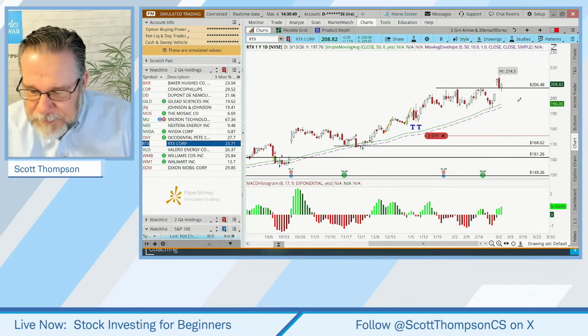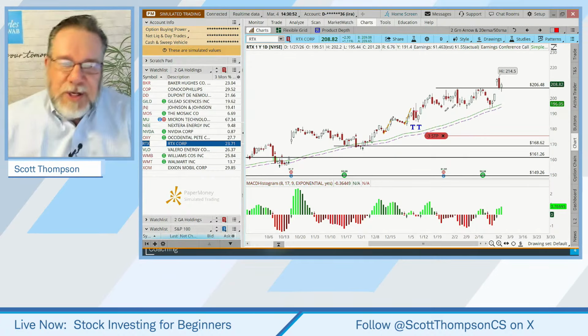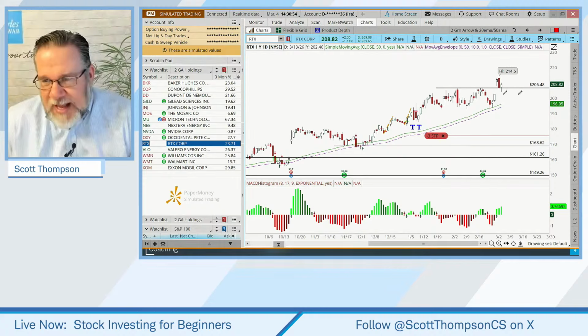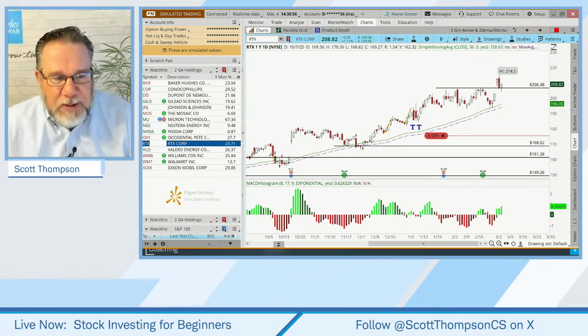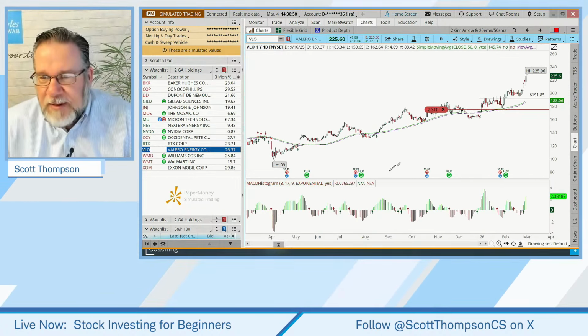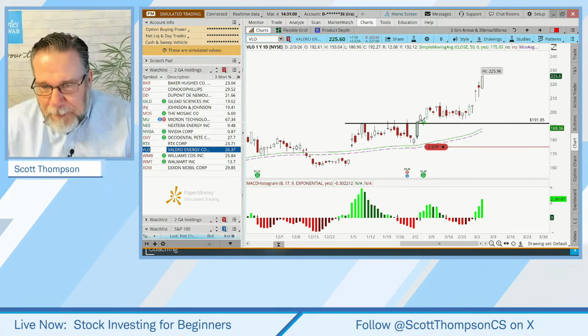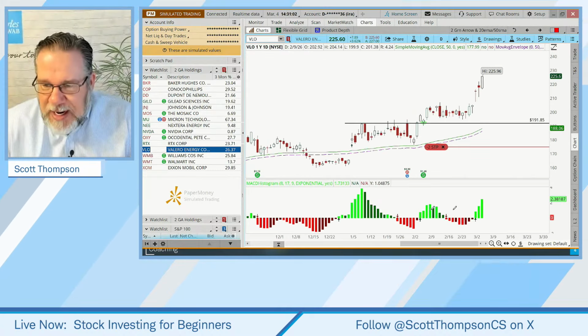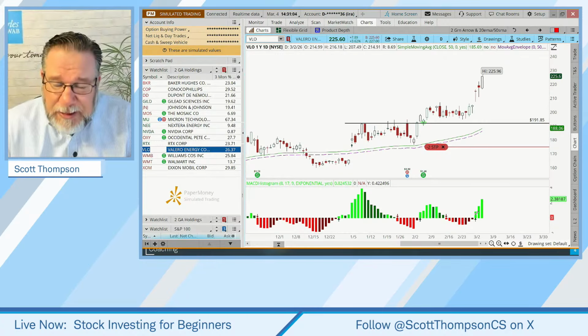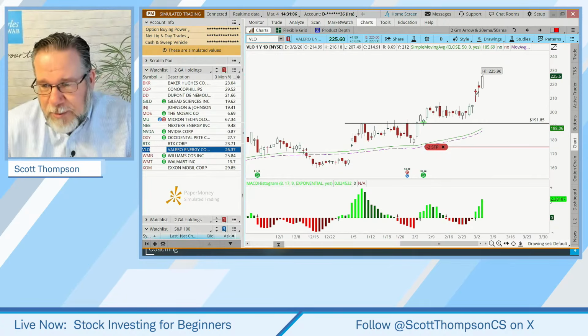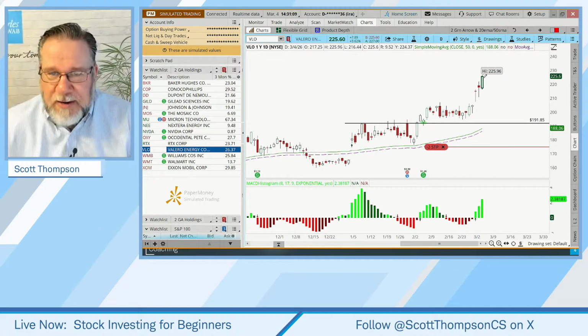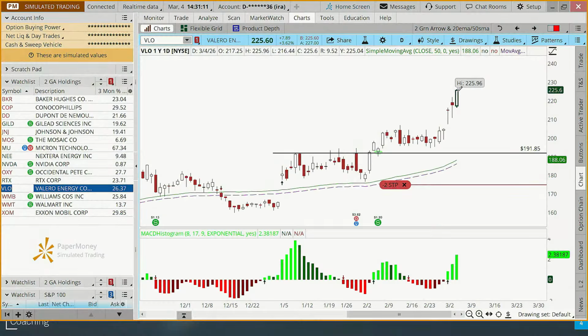All right. So let's keep going. RTX, write that symbol down because we want to come back around to that one to look at new buys. Valero. Now, Valero, we bought on a breakout over here. The MACD was green. The MACD is green again. So this is actually a new buy signal here 3 days ago. It's way up there. This was up 3.6% today.